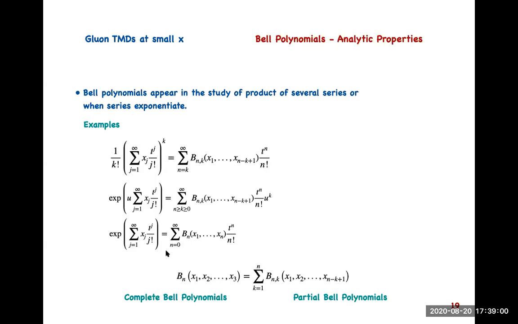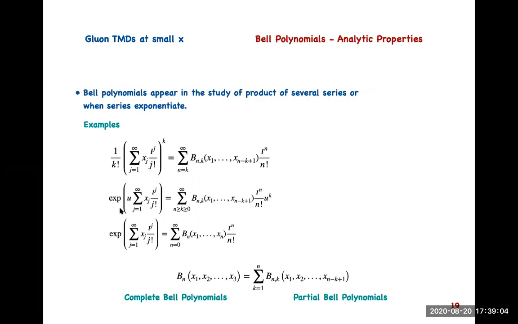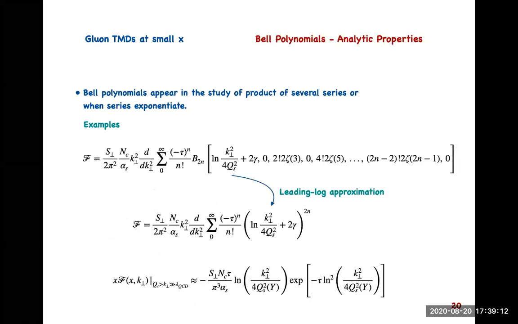It also shows up when there is a series in the exponent. Okay, so the result that we got is this, the final solution after the Fourier transform.